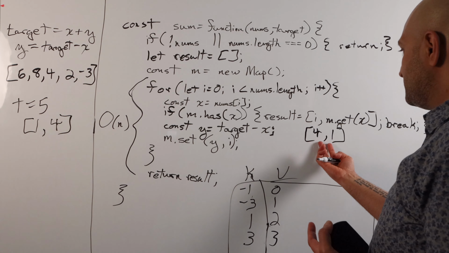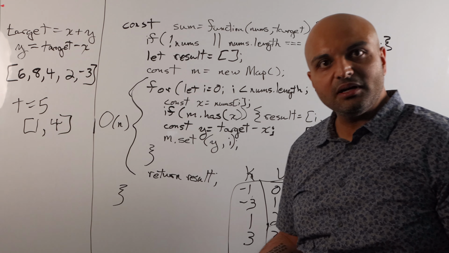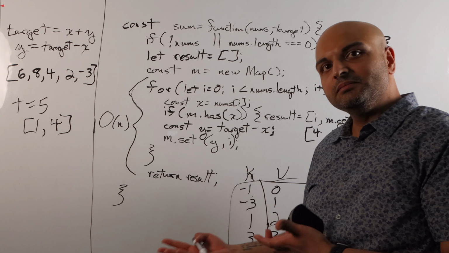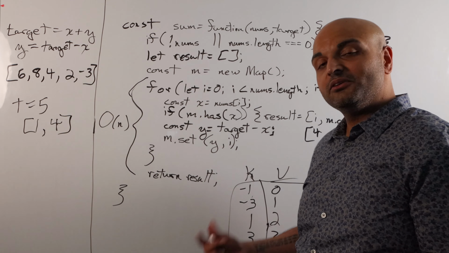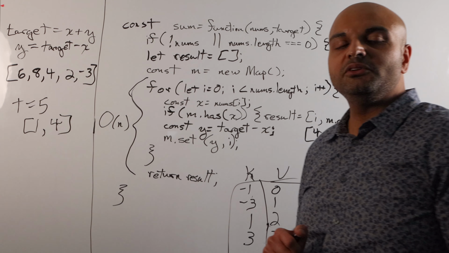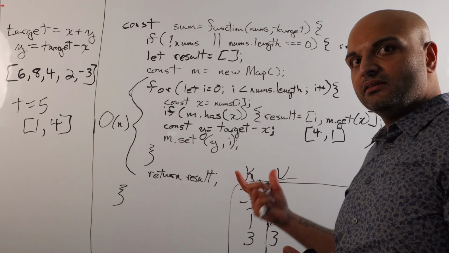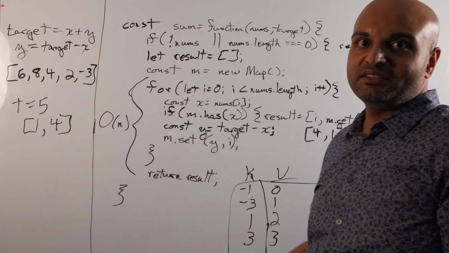Now, whether it's 4, 1 or 1, 4, the order probably doesn't matter. In this problem, they specifically just asked for the indices, so there is no ordering matter. But please go ahead and double check that with your interviewer and say, hey, is it cool? Does the order matter? Chances are, with a problem like this, it doesn't.